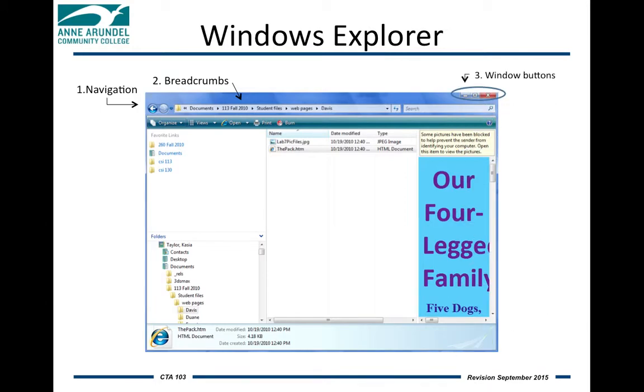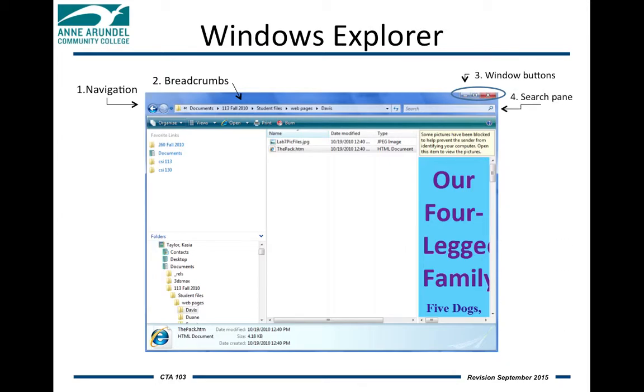As we continue to the right, we can see the Windows button. The dash line symbolizes minimization. If you click on that, this window will minimize down to the taskbar of Windows. Next to that, the square is the maximize window. If you click on that, this window will expand to take over the entire space of the desktop. And the red X will actually close this window and make it disappear from us completely.